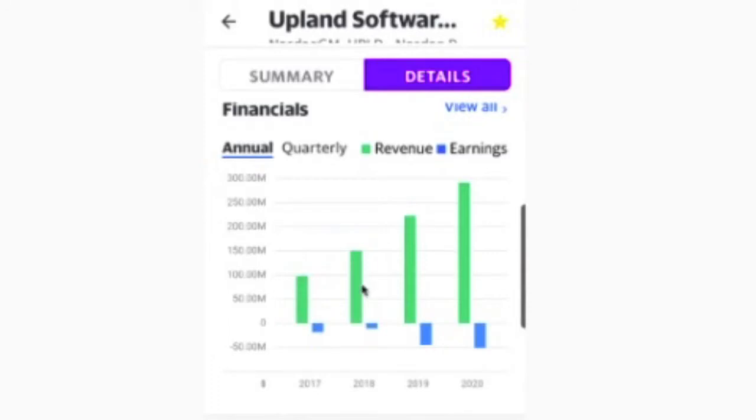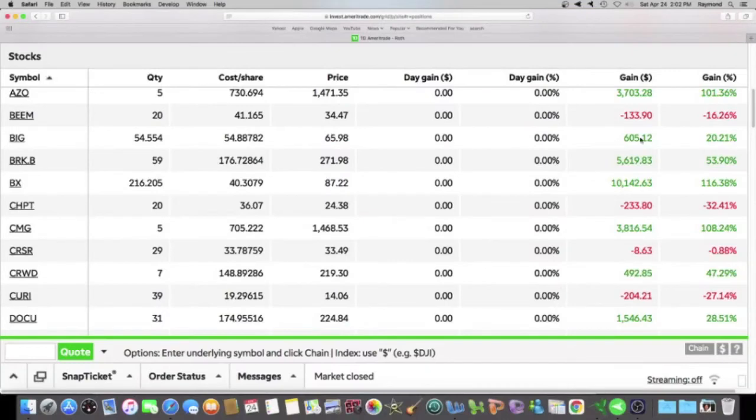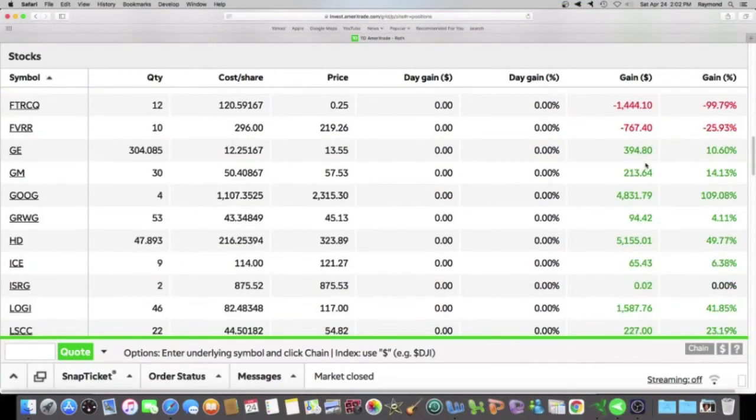All right, we're looking at revenue. Revenue is green. This company is bringing the money in. Let's look at earnings. They're negative. They are not making a profit. Now let's look at what I'm doing with this particular stock. So we're going to scroll down.